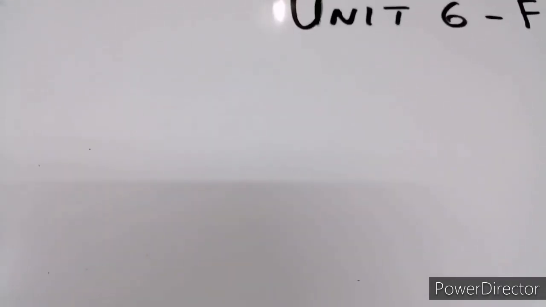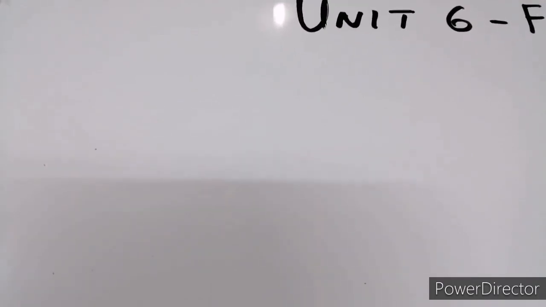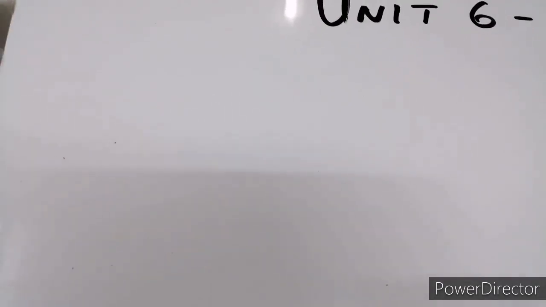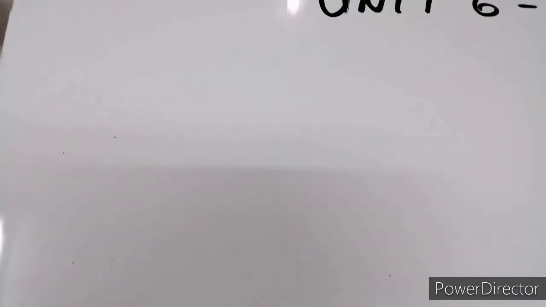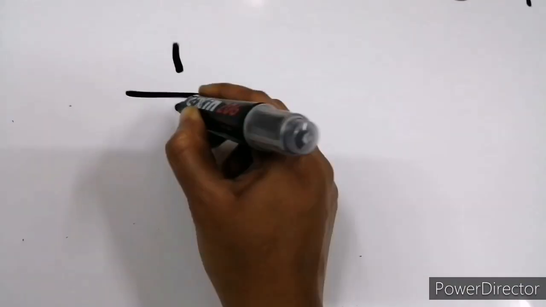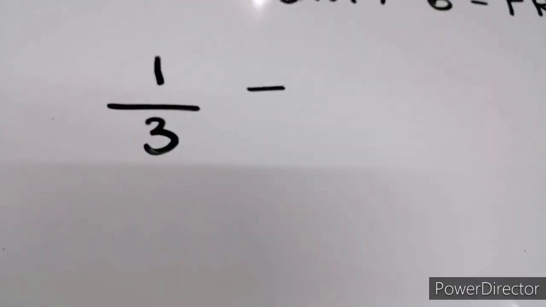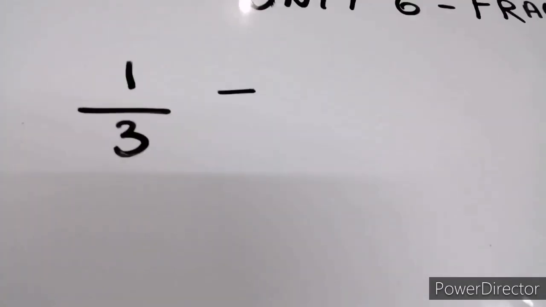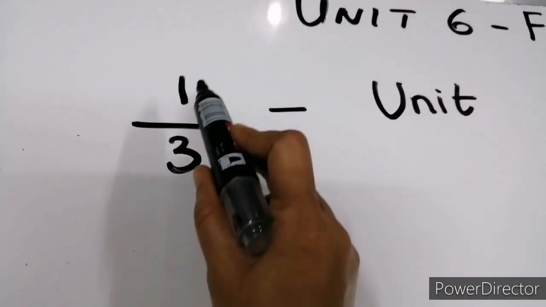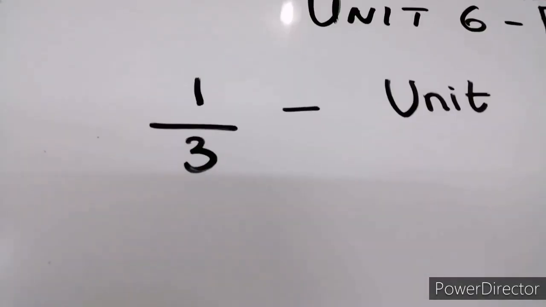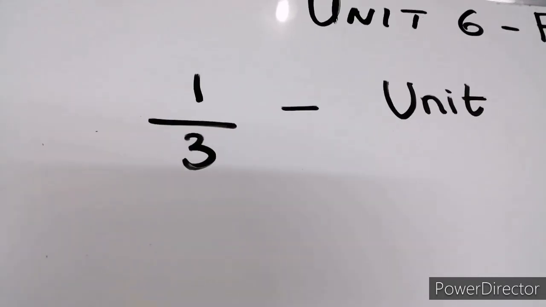Now let's do a small recap of what we have learned till now. Unit fraction and non-unit fraction. So I will write few fractions on the board and you have to tell me and identify whether it is a unit fraction or a non-unit fraction. Is it unit or non-unit? It is unit. Very good. Because 1 is the numerator. It is one part of 3 equal parts.